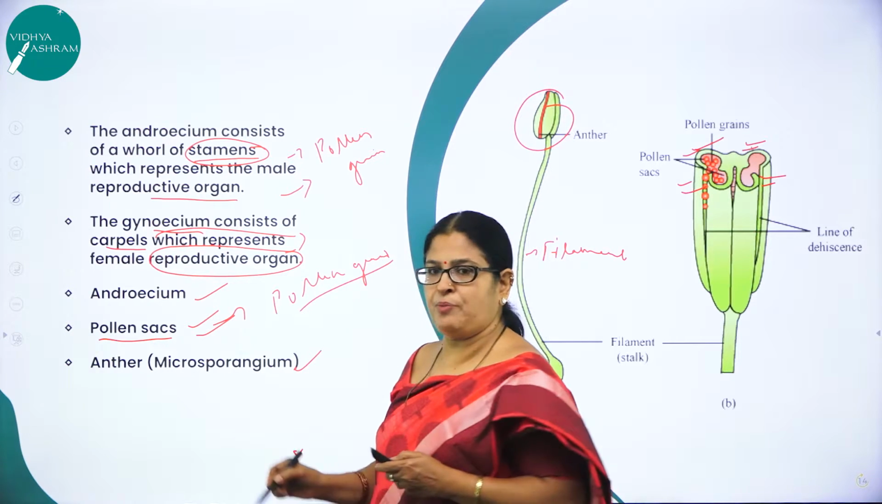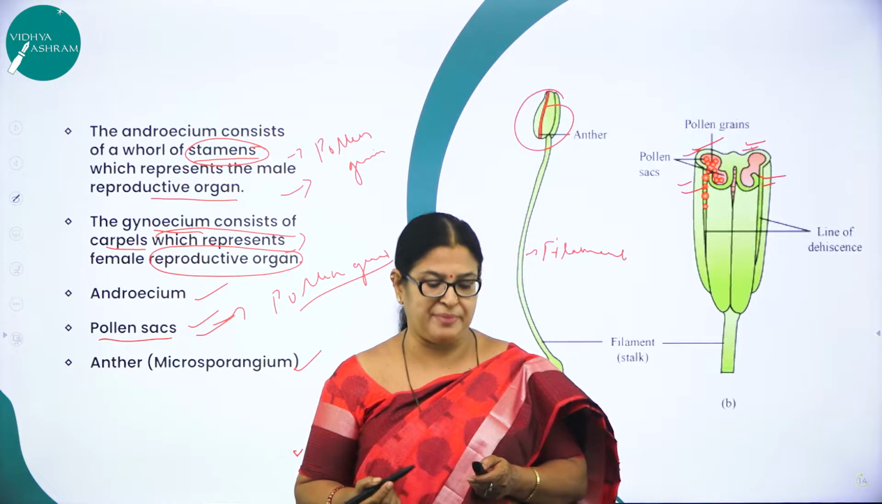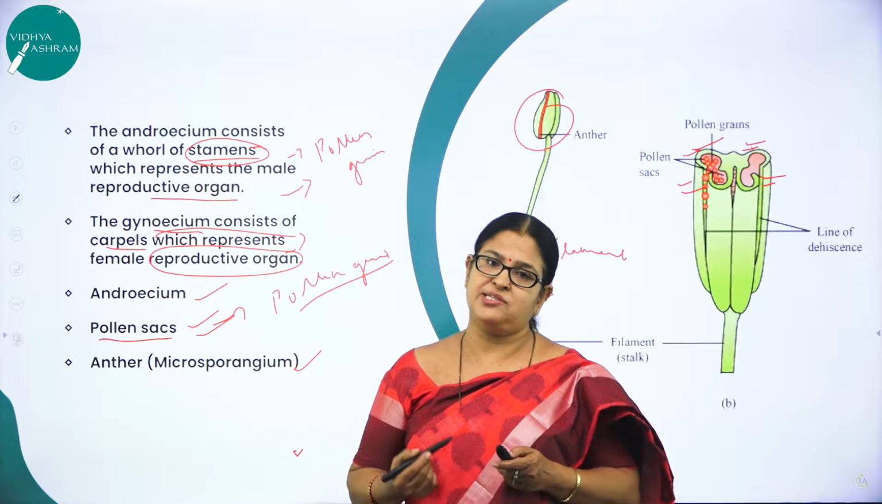Hope you remember, hope you understand what I have explained. I'll repeat once again. Androecium is nothing but the male reproductive structure of a flower, which consists of what? Stamens.